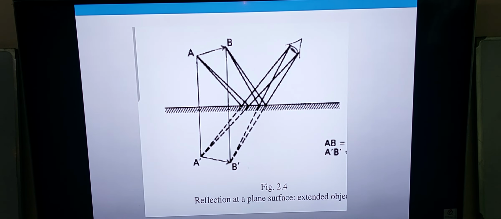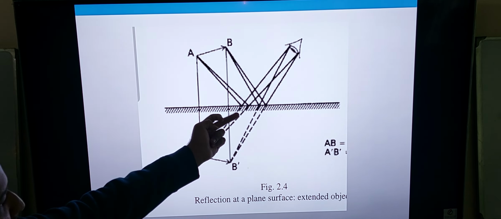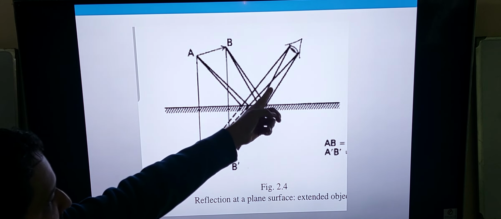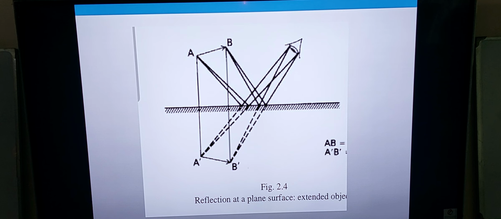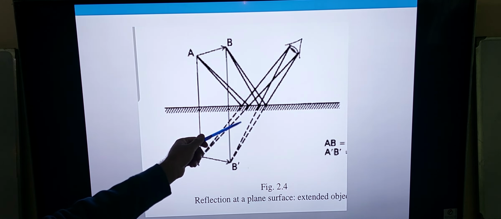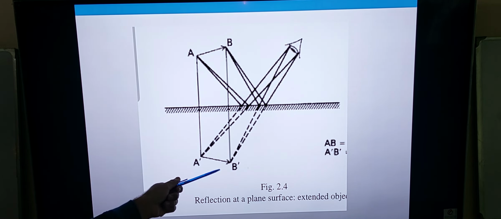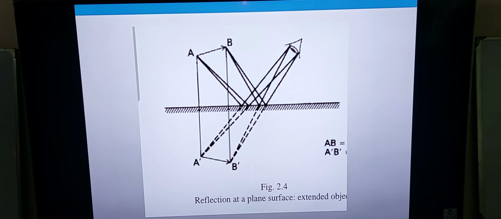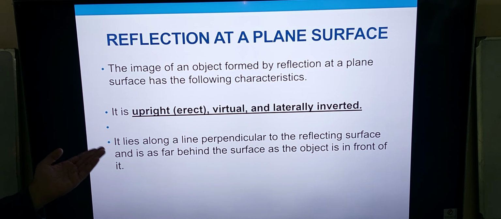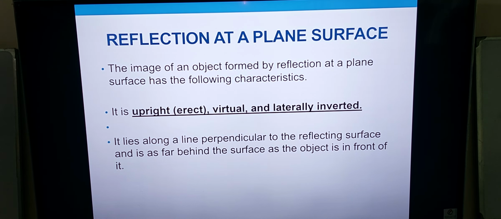Now, again, reflection at a plane surface. If you can see here, this is the object AB. The rays of light incident on this surface are reflected back. The eye perceives that the image is located somewhere over here behind the mirror. So the image over here is a virtual image. Sorry, it's a virtual image. It is an erect, virtual, and laterally inverted image that is perceived by the eye. As I told you earlier, it is an upright, virtual, and laterally inverted image that is formed at the plane surface.